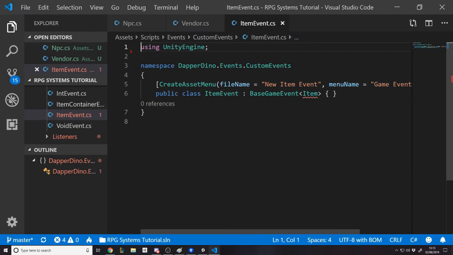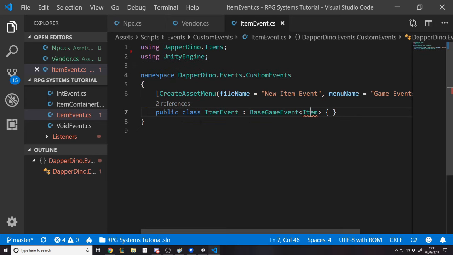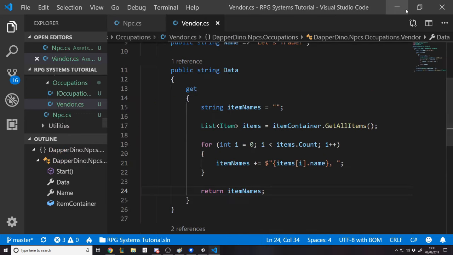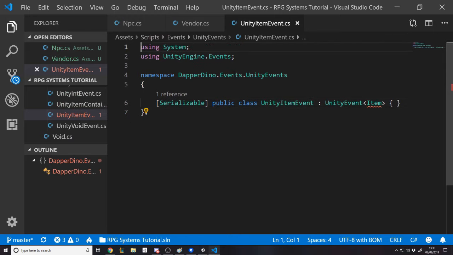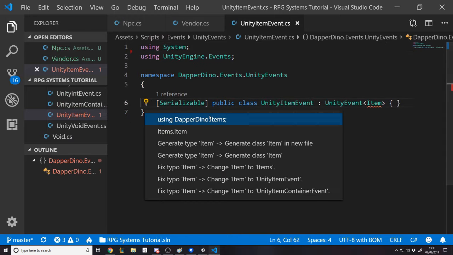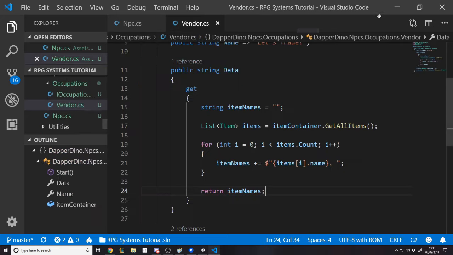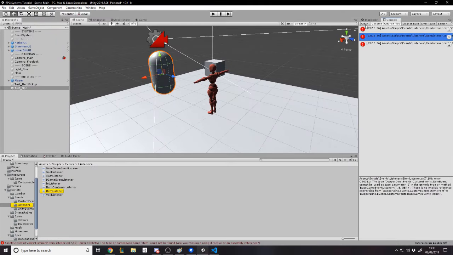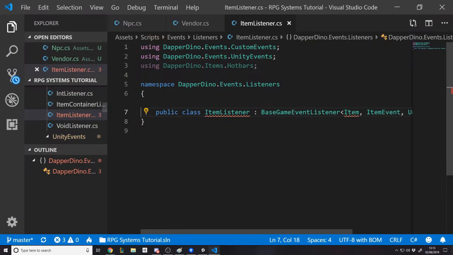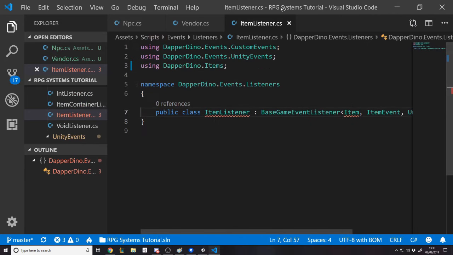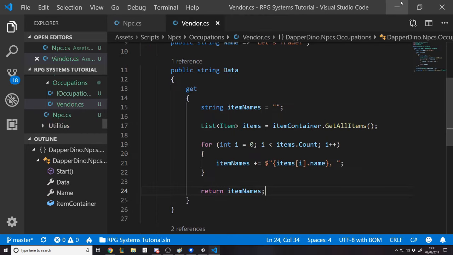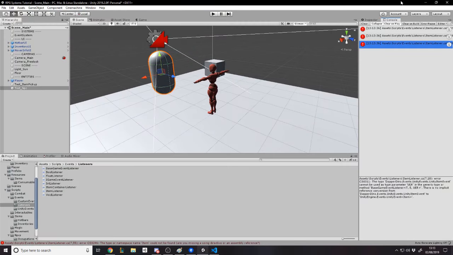Apparently, yeah, we don't need the hotbars anymore. We just need the normal items class namespace. That's just because I didn't realize that I'd changed the namespace in a previous video. I hadn't updated the item class apparently. They're all going to be fixed in a second, don't you worry. Alright, they should all be fixed now, I think.